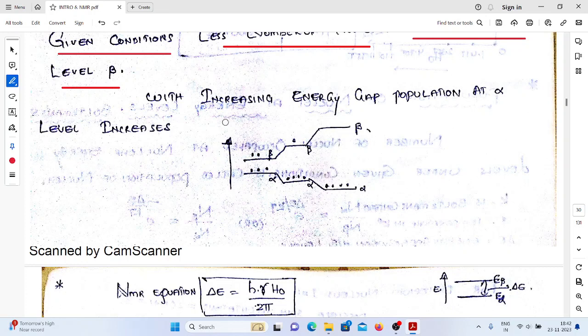Another thing is, if we increase the energy gap, the number of particles at alpha level will increase and the number of particles at beta level will decrease. This is the common sense here. If the distance increases, what will happen? The nucleus needs more energy to jump into the higher energy level or not. This is the simple thing, right?